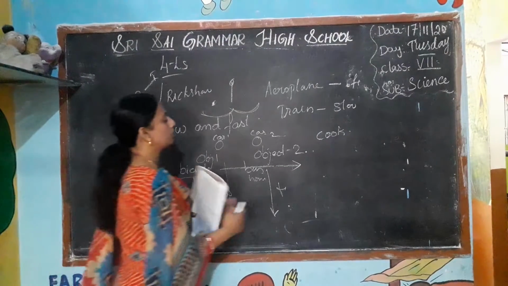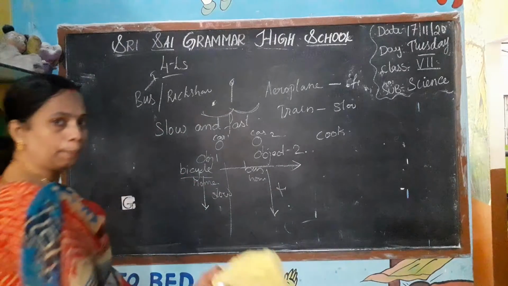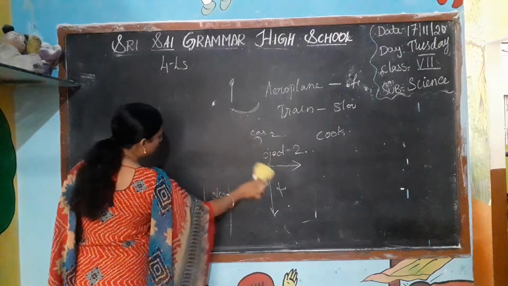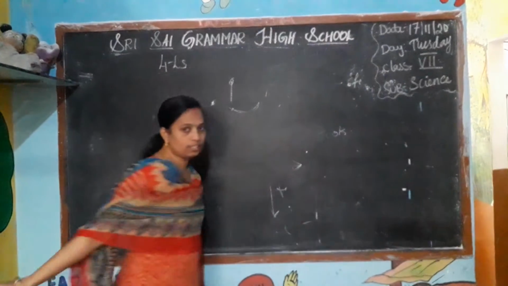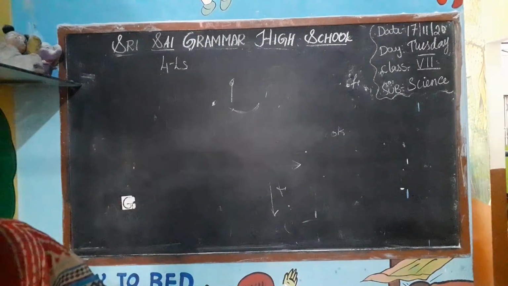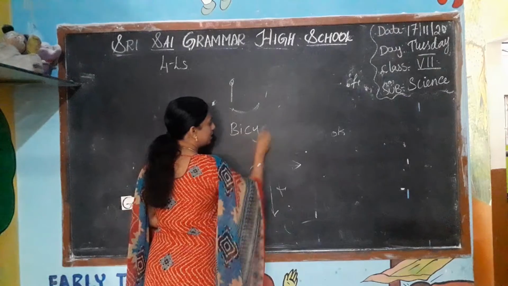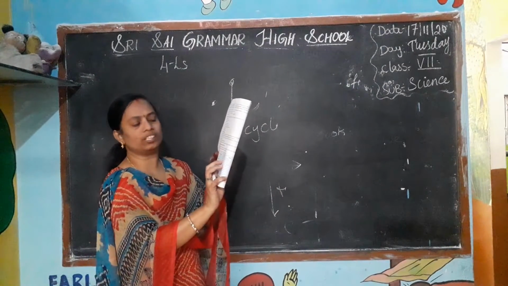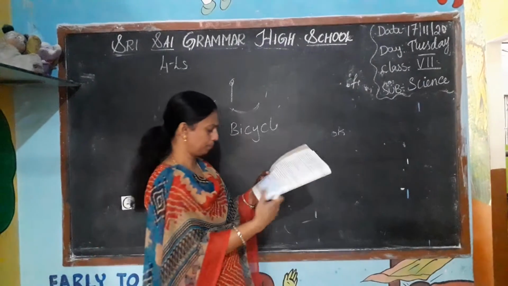Bicycle and scooter. Which one will move faster? The slow one will be the bicycle and the fast one will be the scooter. So you have to write in the table which one moves slow and which one moves fast. You have to complete this table.